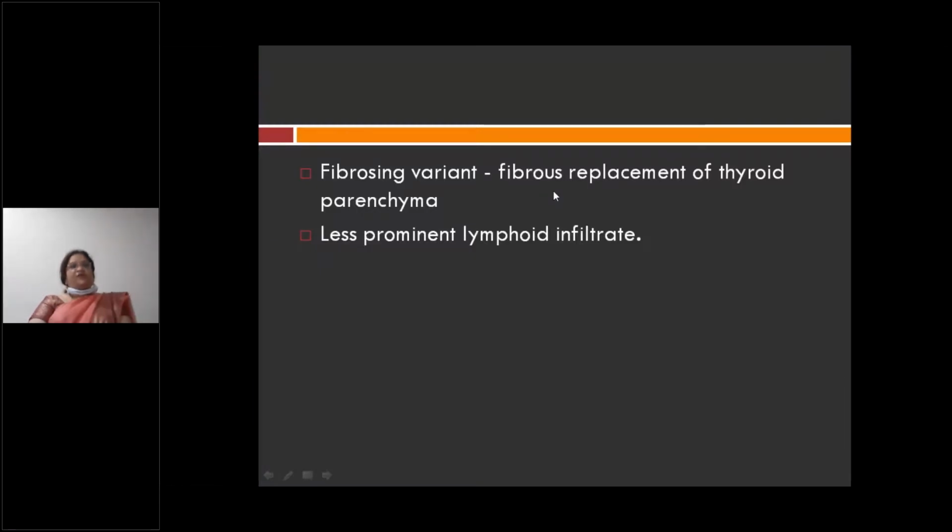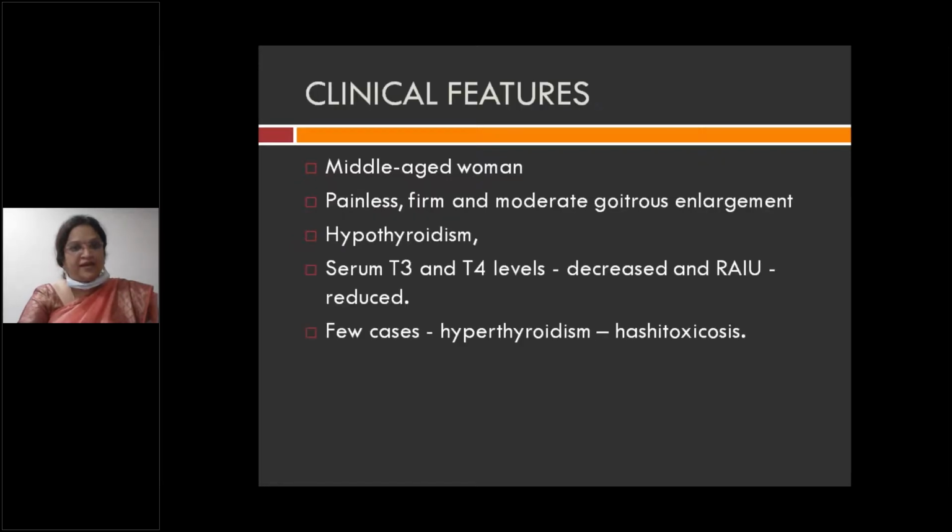So fibrosing variant. What happens in fibrosing variant histopathology? Microscopically, as the name indicates, there is excessive fibrosis, and lymphoid infiltrate will be there but less prominent. We already know that Hashimoto's thyroiditis is more common in middle-aged women, and the patient has diffuse, painless, moderate goitrous enlargement of the thyroid.